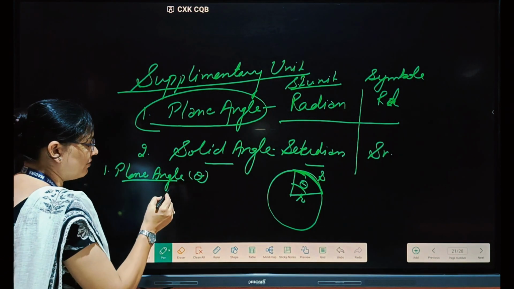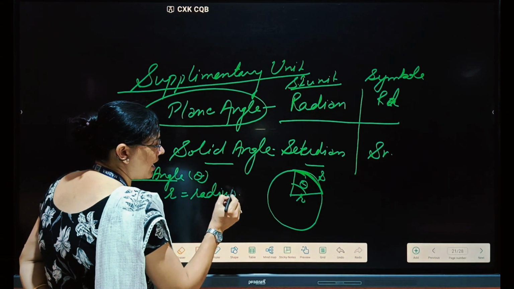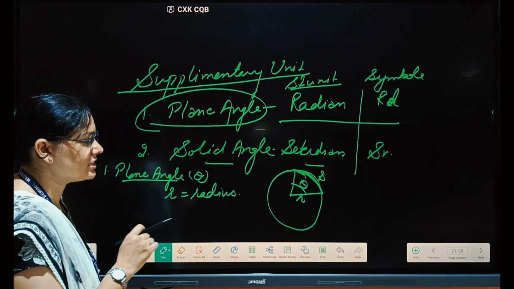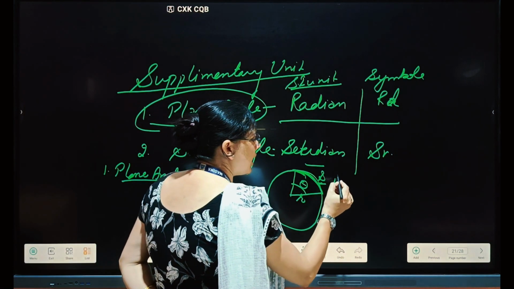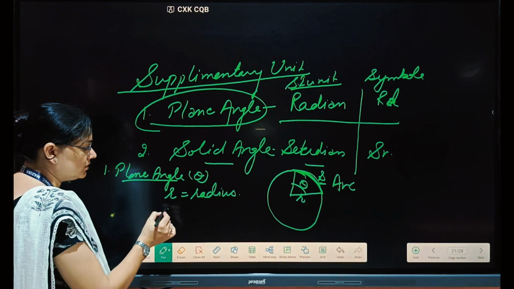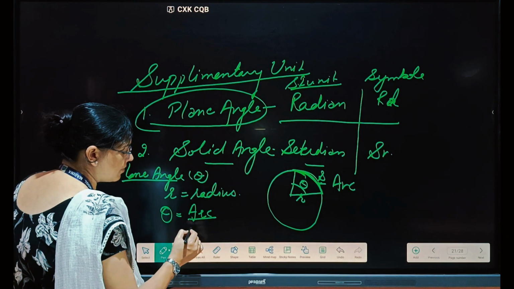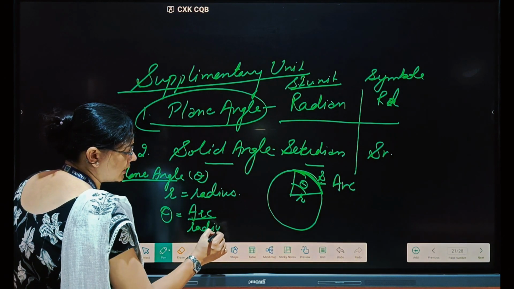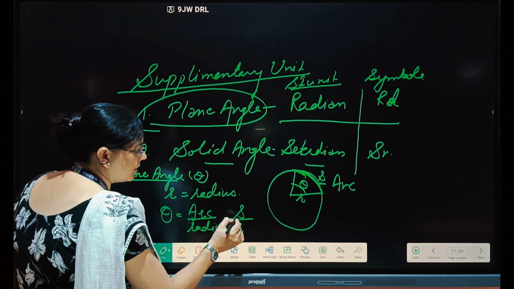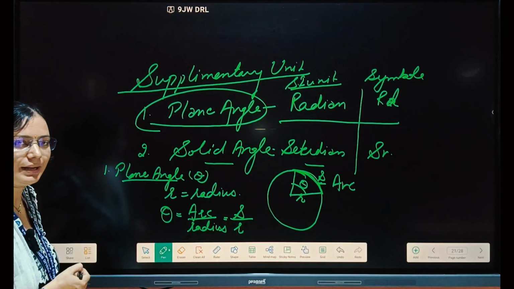If r is the radius of the circle and s is the arc subtended by this angle, then theta can be written as arc upon radius, the arc of the circle divided by the radius of the circle. So the arc is s and the radius of the circle is r only. Clear to everyone? This is plane angle.